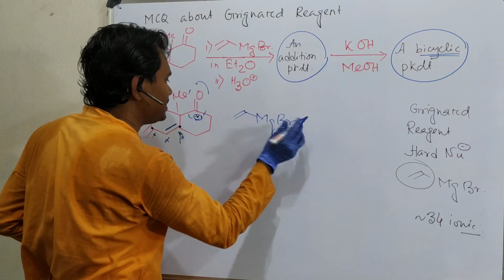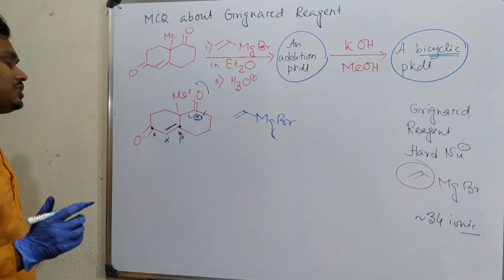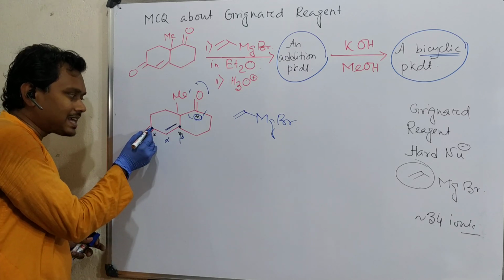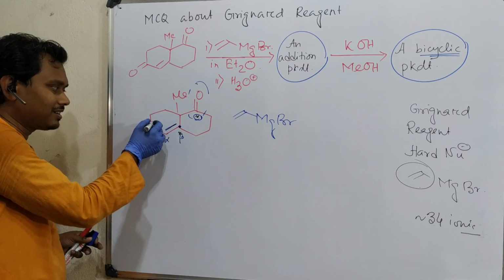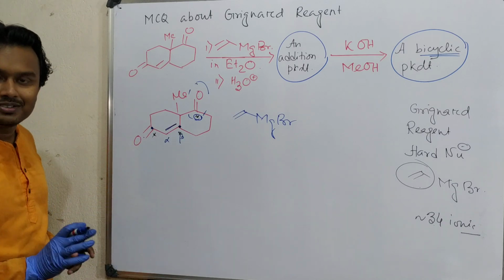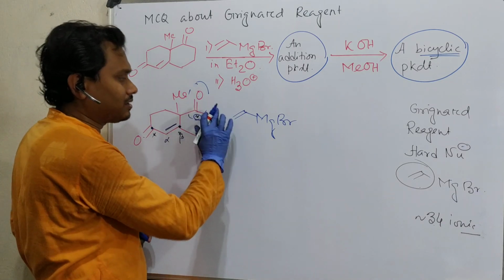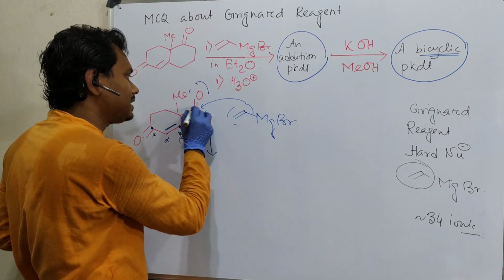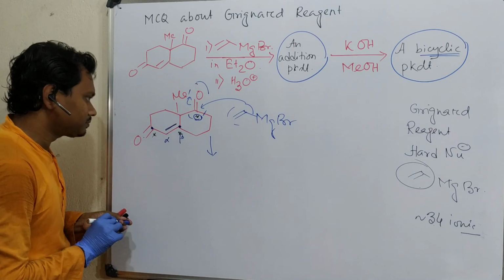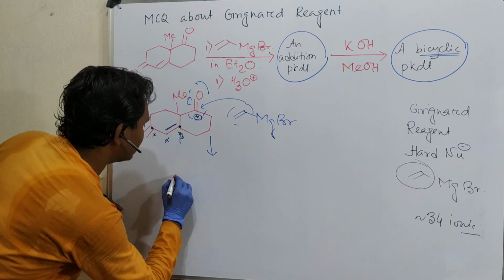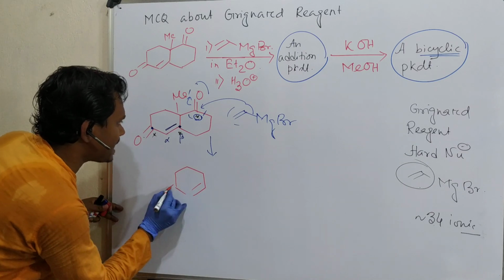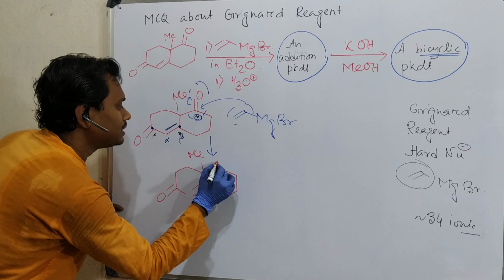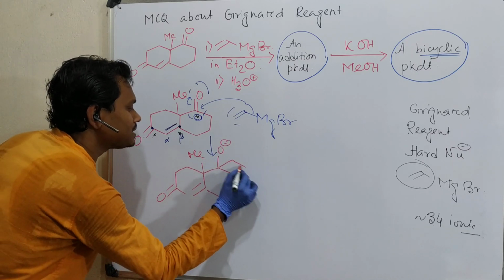So if you understand, among the previous options, the first two involved attack on the other center, with dehydration resulting in a double bond and vinyl. That is not possible. Next I will say why the other options will not work. This will attack here and it will open up. So what will it result in? This ring will remain intact as it is. Now this is the methyl, this is the O minus, and this is the vinyl.